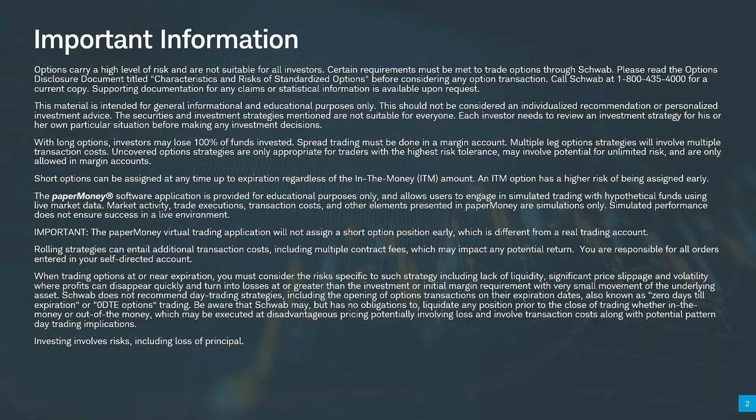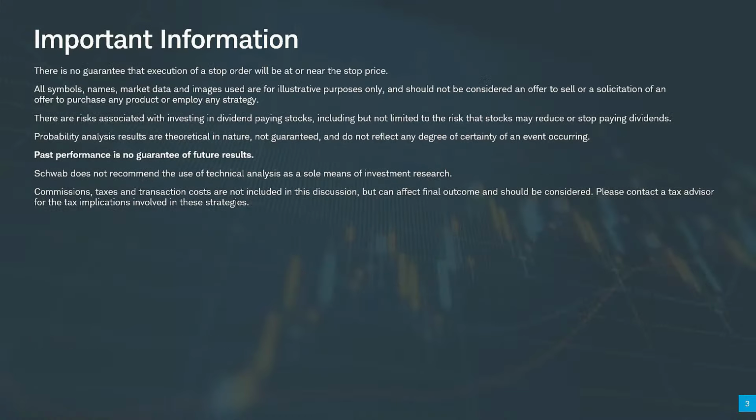We have a lot to cover here today. Options carry a high level of risk and are not suitable for all investors. With long options, investors may lose 100% of their funds invested. We will be using the Paper Money software application. This is what you download to your computer. It's the most robust version of Thinkorswim. It has lots of nice features for option traders. As you use the Paper Money, practice in it so that you get familiar with how to do the kind of trading you like to do and different strategies. Investing involves risk, including the loss of principal. Past performance is no guarantee of future results or success.